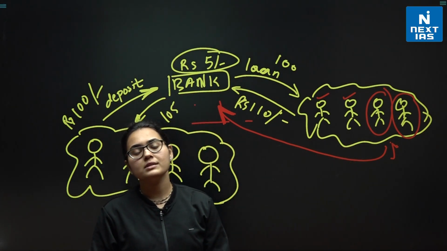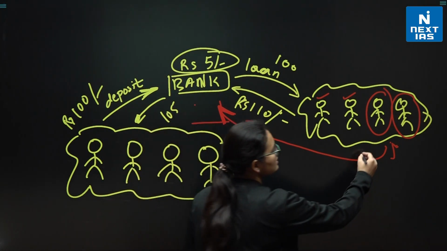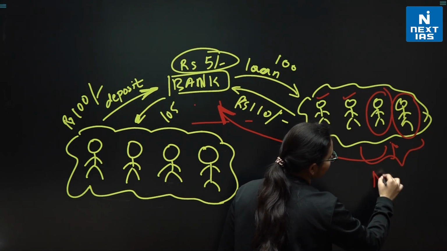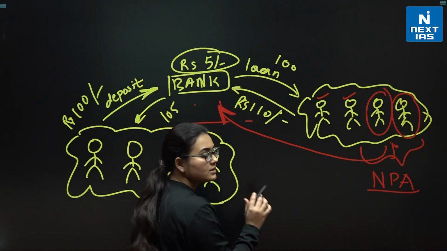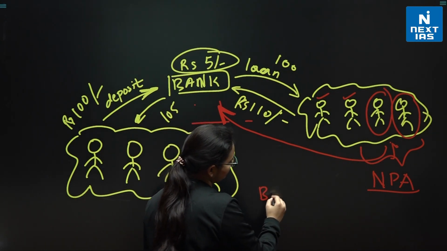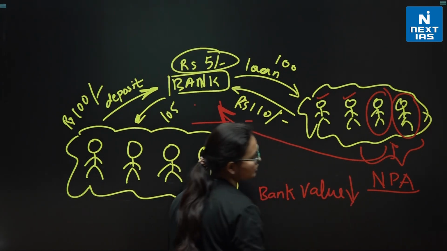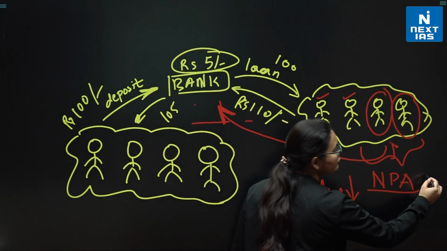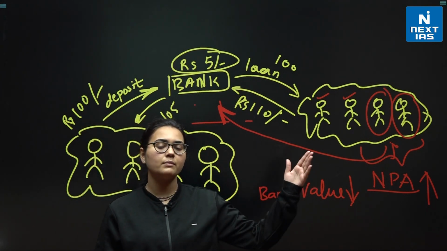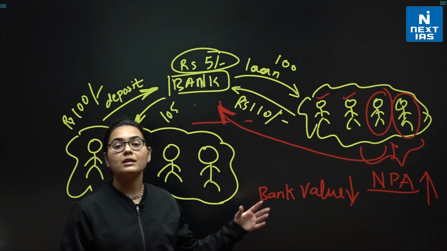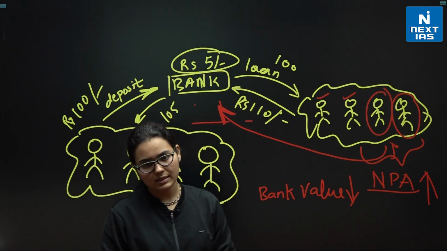Now, in this case, what happens? The bank has a lot of assets of the people, and situations like this are called non-performing assets. In situations like these, the bank value is reduced as soon as the non-performing assets increase. So the more non-performing assets there are, the more the bank value reduces. That is causing another stress. So we are talking about stressed assets, or non-performing assets.